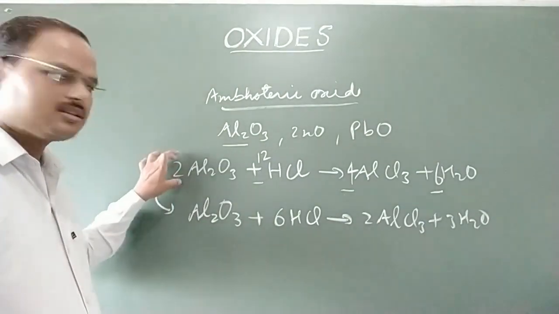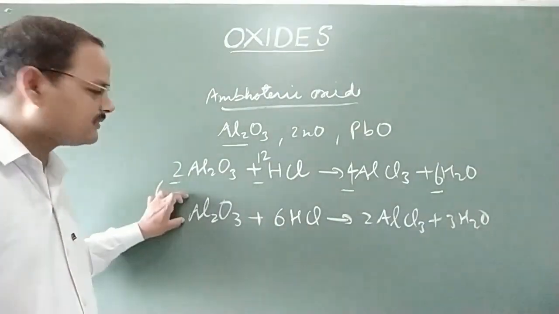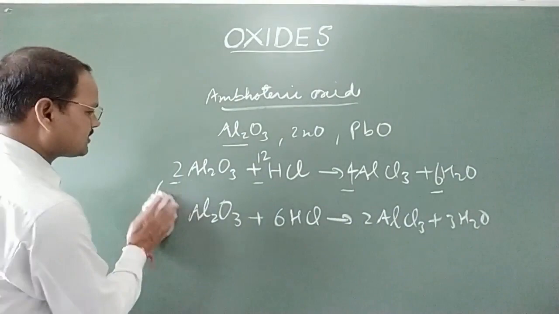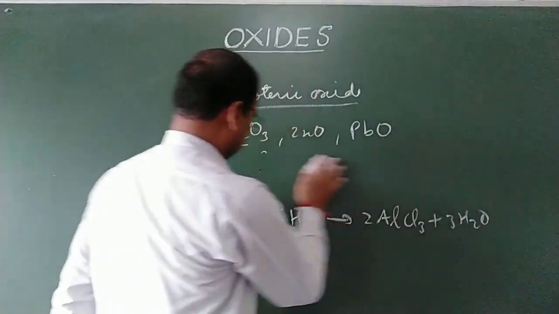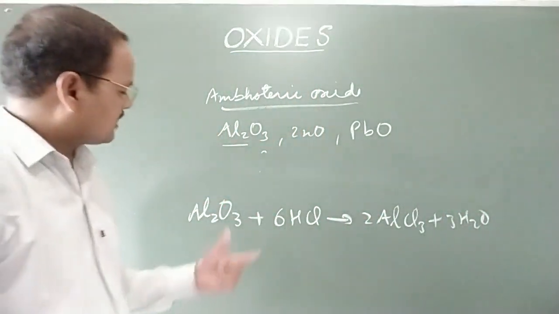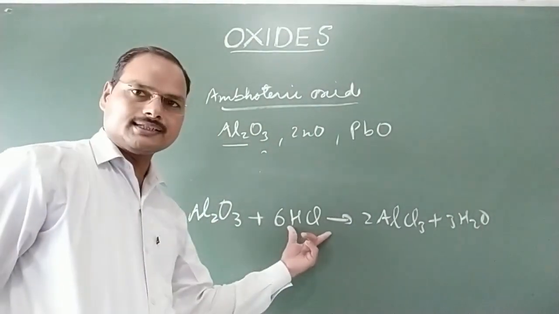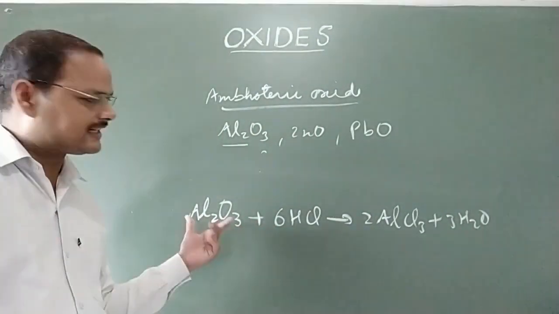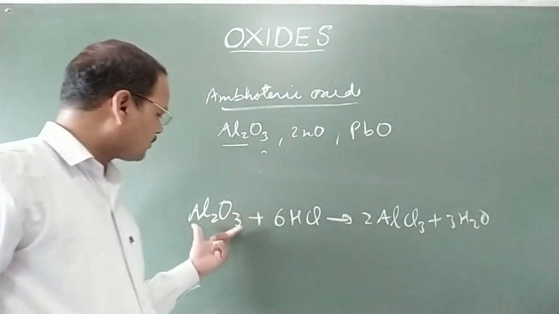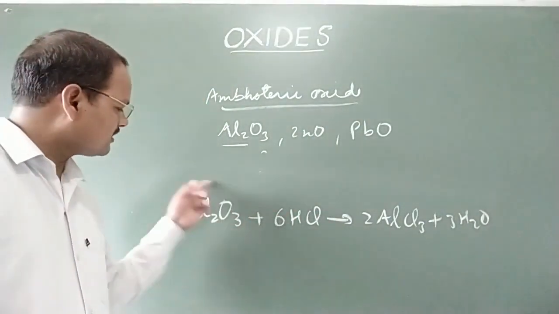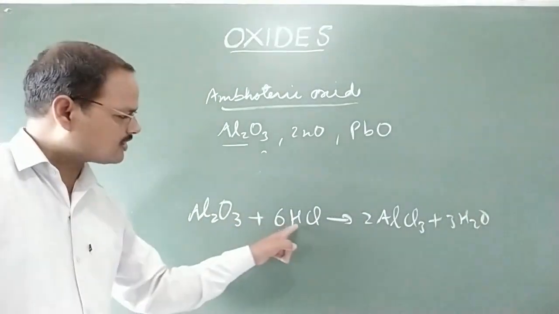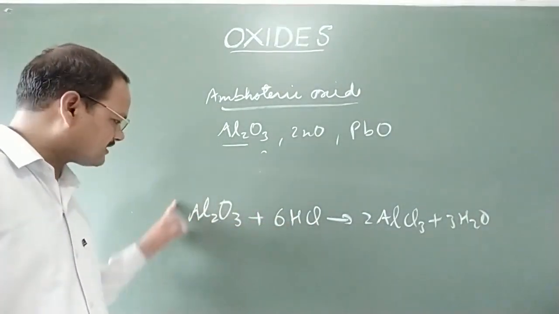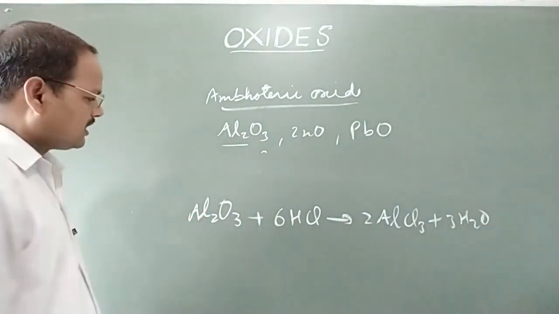Therefore, the simplest ratio for this reaction will be this. So, this is the correct reaction, we can say. Now, here we can see that acid HCl can react with a base like Al2O3, and that's why this compound is behaving here as a base.